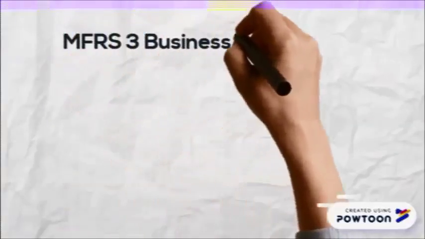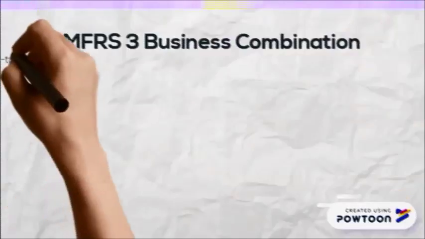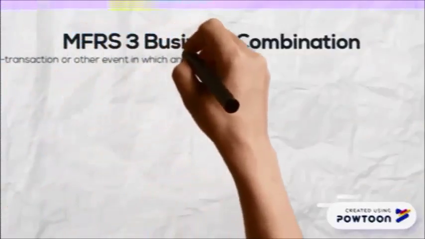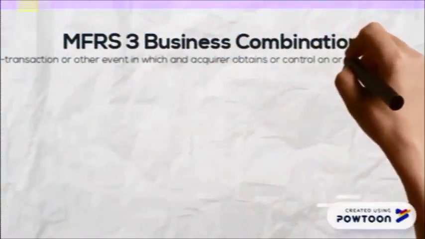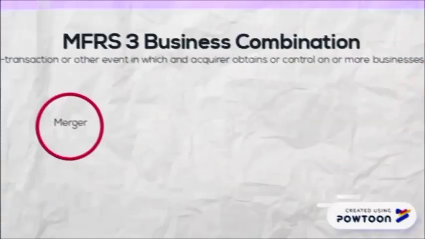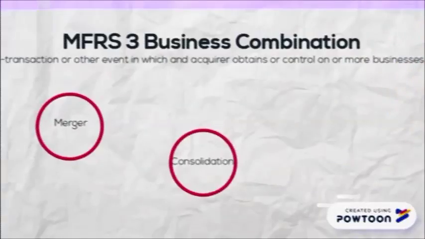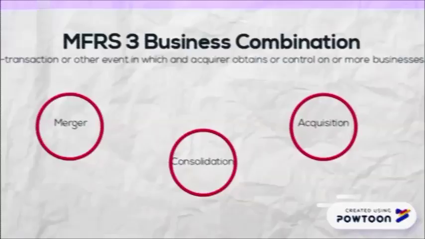According to MFRS 3, a business combination is defined as a transaction or other event in which an acquirer obtains control of one or more businesses. Forms of business combination include merger, consolidation, and acquisition.